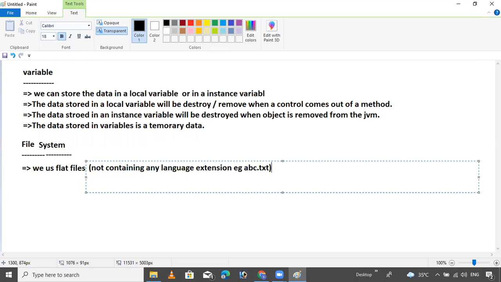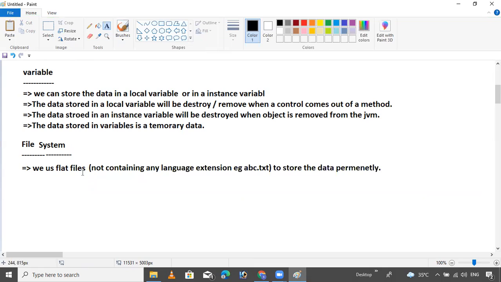What is the meaning of it? It is used to store the data permanently. Now we use flat files.